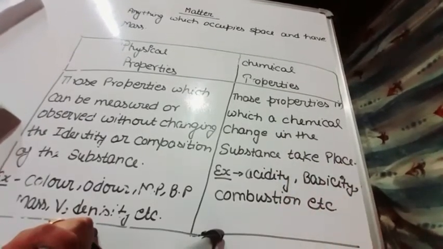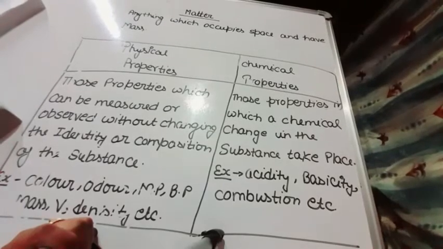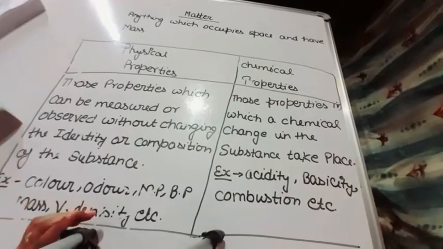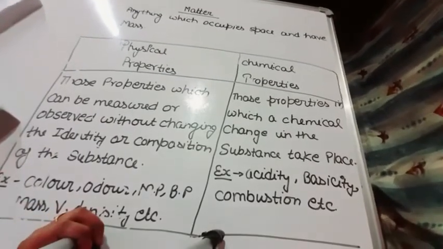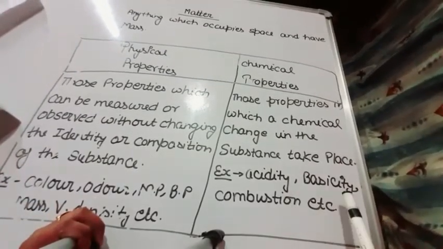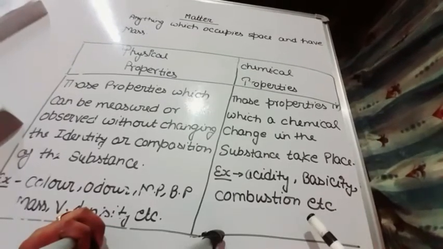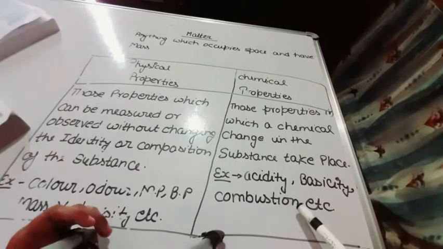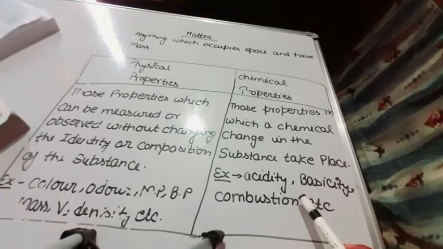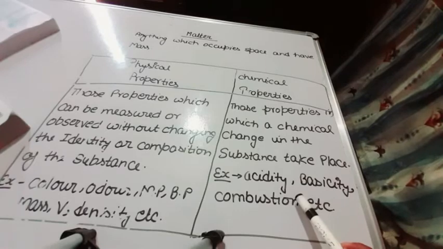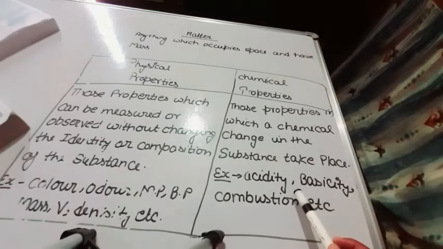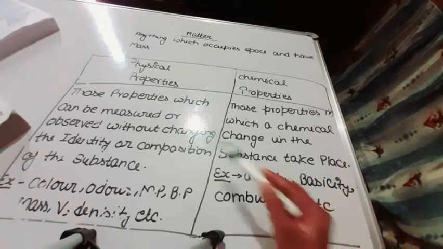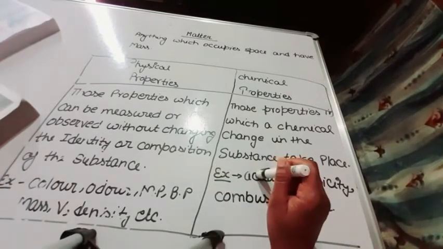It means when we want to measure these properties, then there will be a change in the composition of that particular substance, such as acidity, basicity, combustion, etc. These are the chemical properties, because in all these there will be a reaction, so their composition may be changed. I think it is clear to all of you what are physical properties and what are chemical properties.